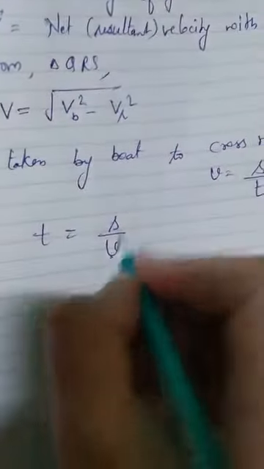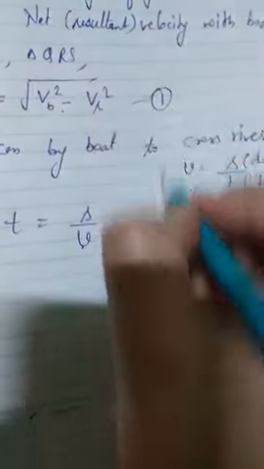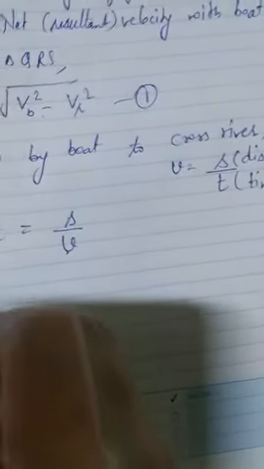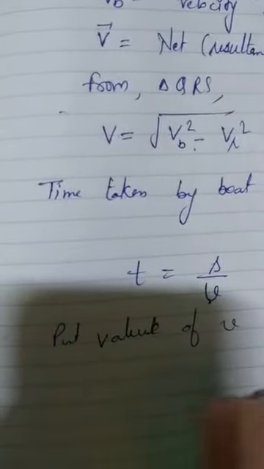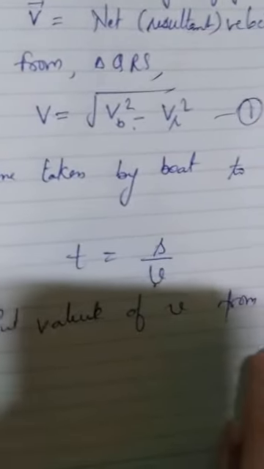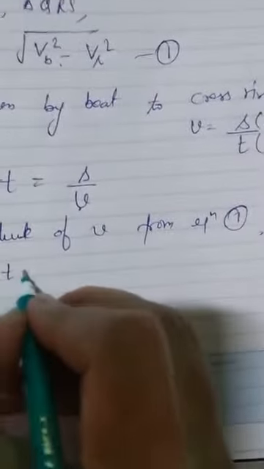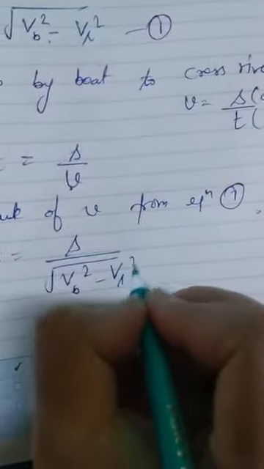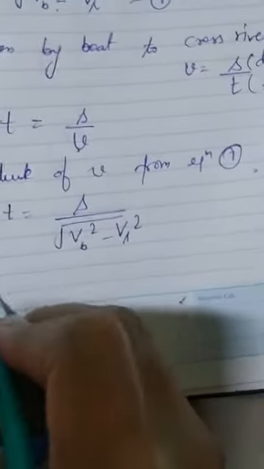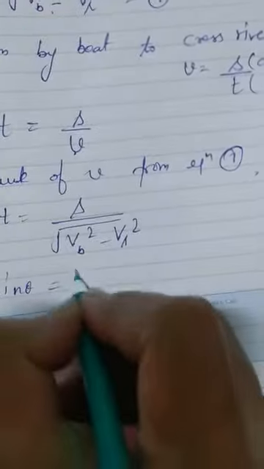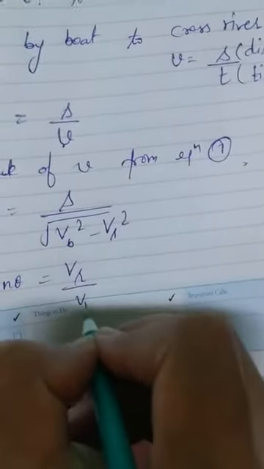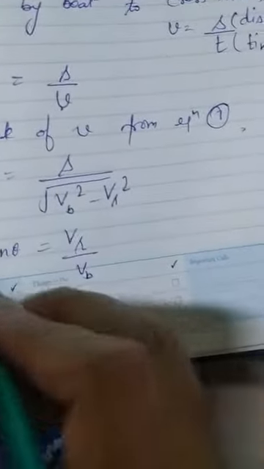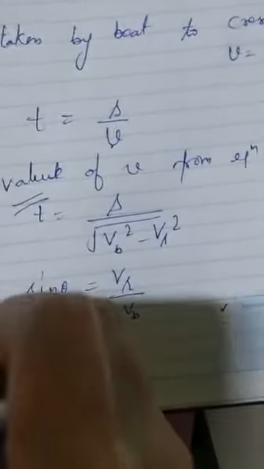Now put the value of V from the first equation. Then T equals S divided by under root VB square minus VR square. Then from here we can write sin theta equal to VR by VB. Time is this one, and how can we find the direction?